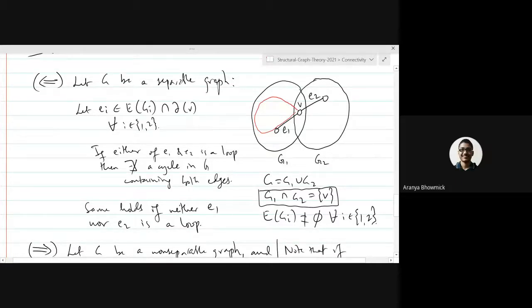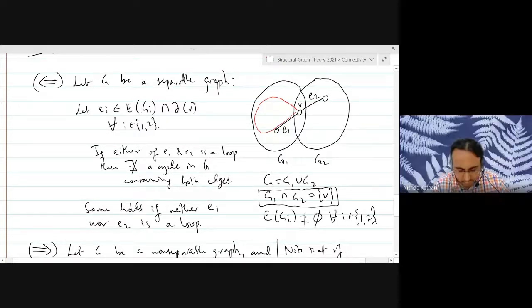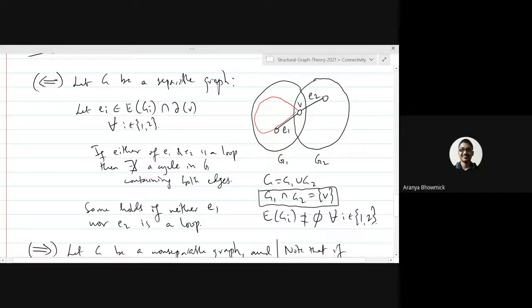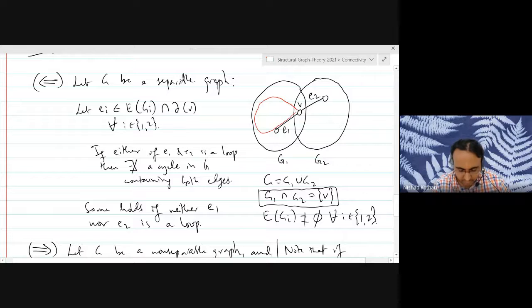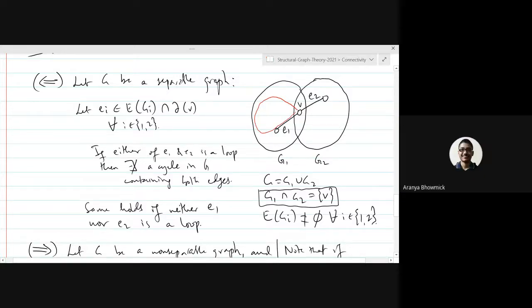So in a loopless graph, separating vertices and cut vertices are equivalent concepts. Now if I take any two edges, they are not loops, they are basically links. All edges are links. And we know that they participate in a common cycle.